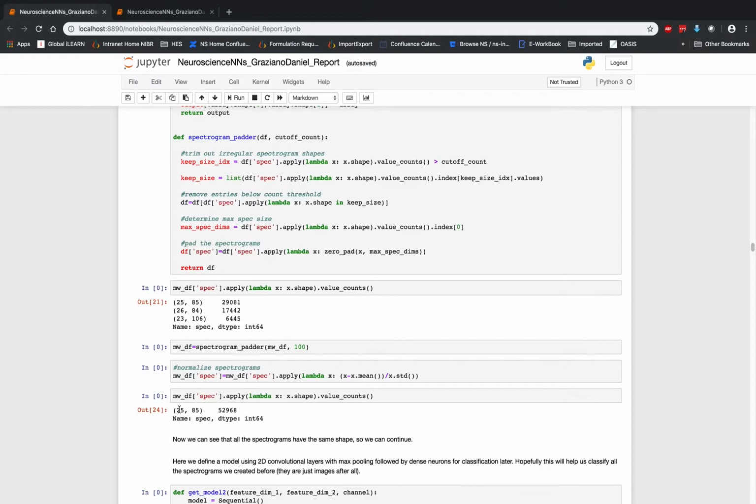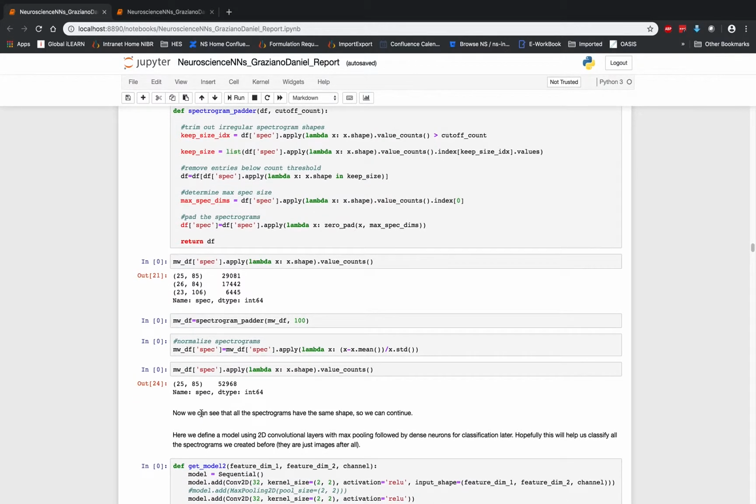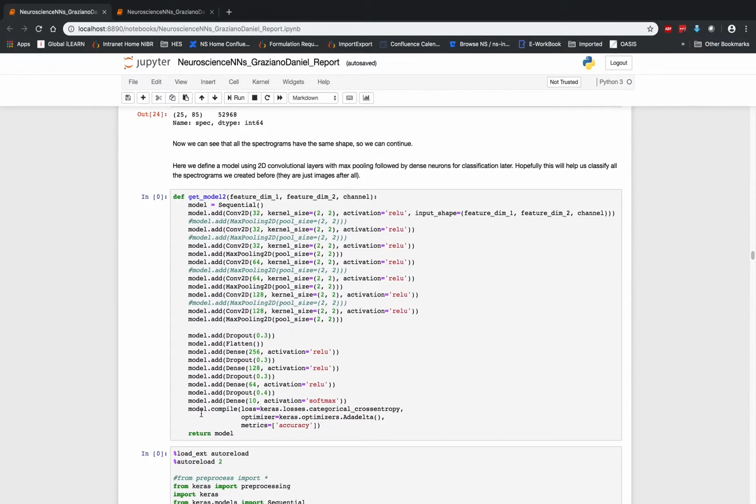So the spectrograms all end up being 25 by 85 by the time we're done with them. And this is good. We then define our model, which I was showing you before. It's a typical convolutional neural network. It goes through 3 rounds of convolution followed by a max pooling layer, and it does this with increasing sizes of neurons. After this alternation of convolution and max pooling, we enter the classification dense neural network, which is pretty